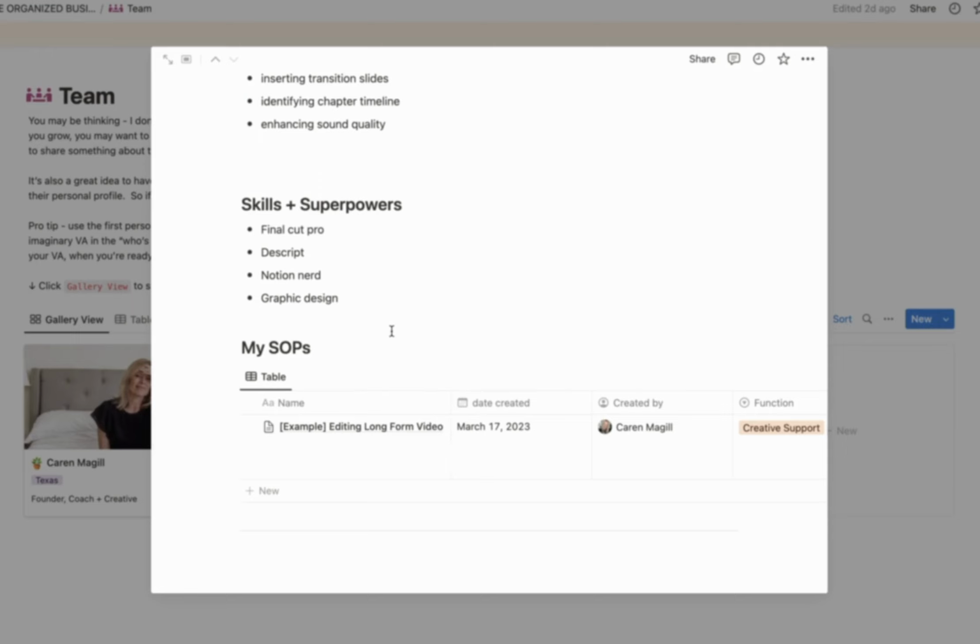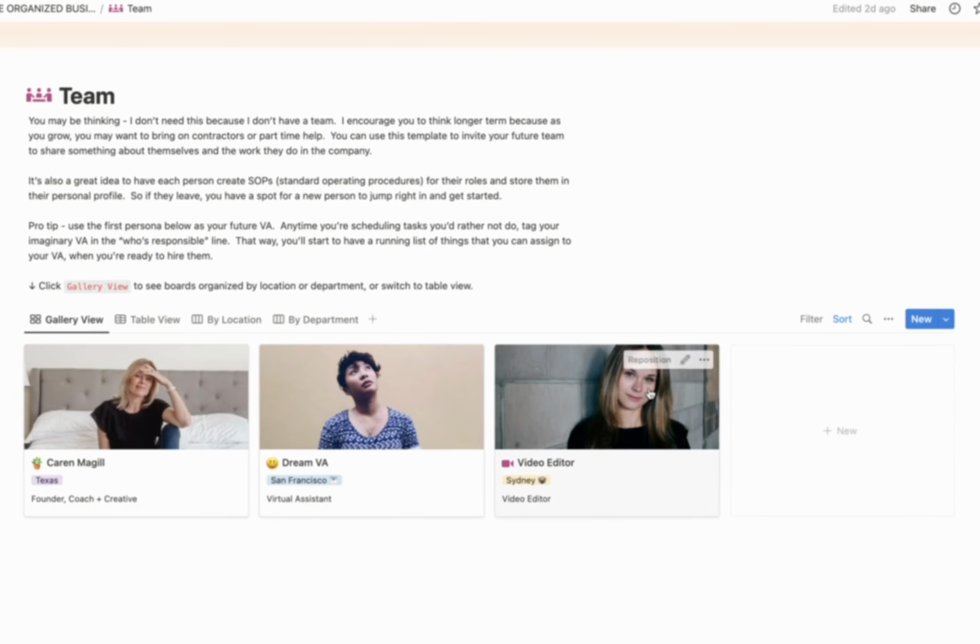And you might not want a big, huge team, but you may want to have occasional VAs or seasonal help. And just think about this whole database area as a collection of job responsibilities that you at some point may want to outsource. And you're thinking about it ahead of time so that by the time you hit your breaking point and need help, you already have the roles broken out in each of these different categories.